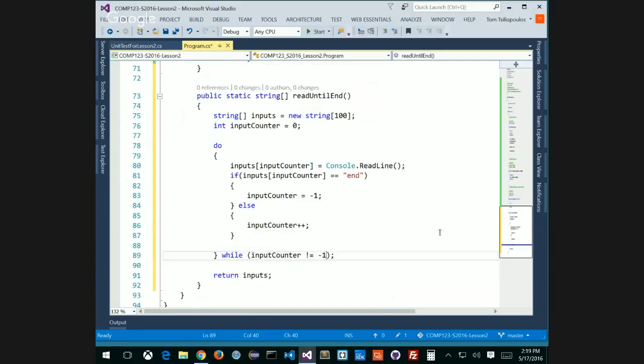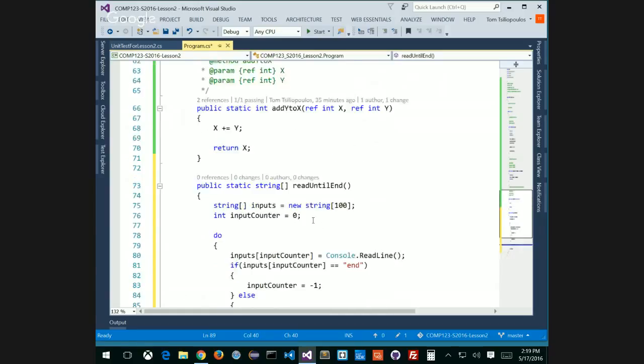Now, this is an algorithm. It's a little bit more difficult, and I'm going to lose some of you with this one, because you're going to go, oh my God, I don't understand what this is. Why is this happening? And you're all going to freak out about this. Does it even work? How do I prove that this works while I enter this stuff in? Well, because it returns the inputs, right?